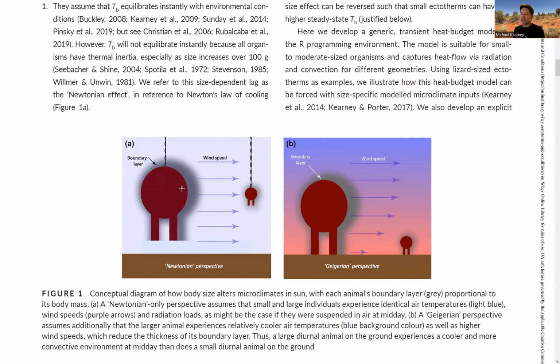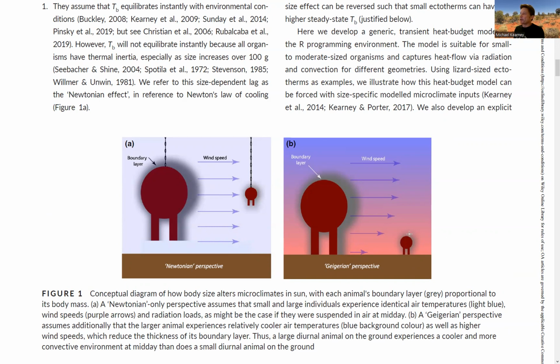The other thing we need to consider is the fact that small organisms are closer to the ground, and that creates a very different microclimatic experience for them because there's a boundary layer of air on the ground, and that causes the air to be quite still. As you get closer to the ground, the wind speed goes down, but also during the day, the air temperature is going up. Here we have the animals at the same height, suspended above the ground by a chain in this little diagram.